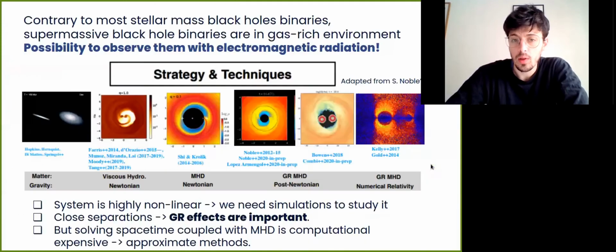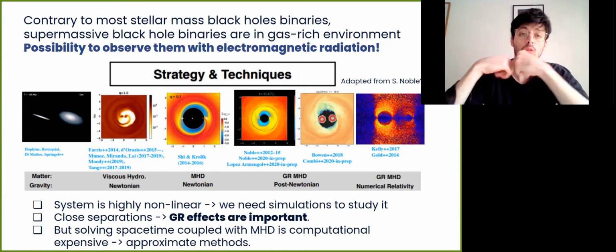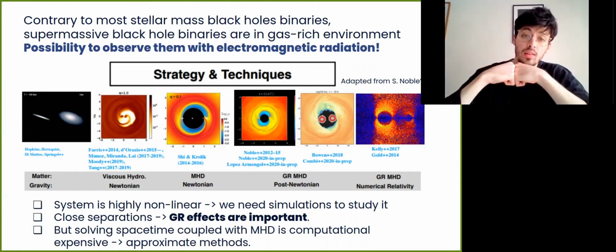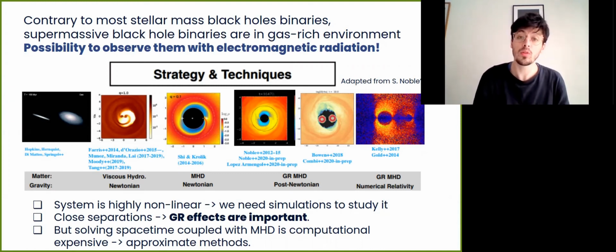So let me start with a little bit of context here. A supermassive binary black hole forms after two galaxies merge. The binary system will be surrounded by the gas of the galaxy. And contrary to stellar mass black holes, at least most of them, this means that the system will emit gravitational waves and electromagnetic waves. So this is a very interesting multi-messenger source.